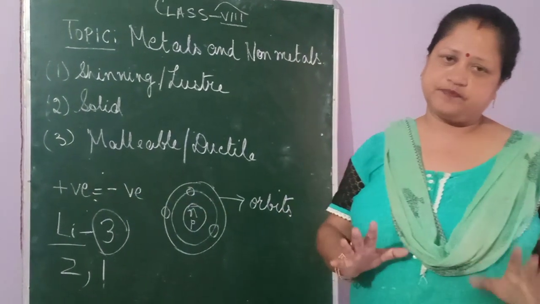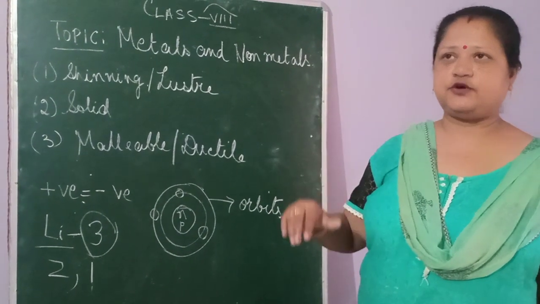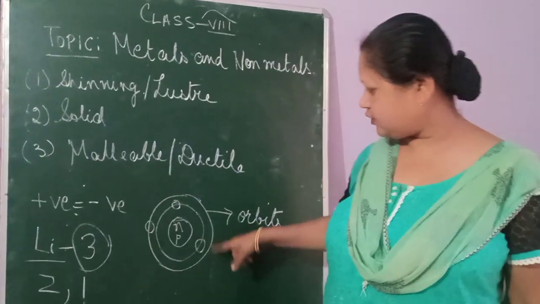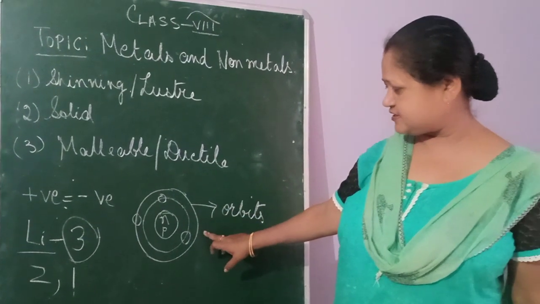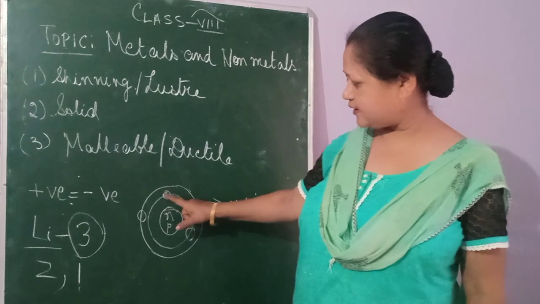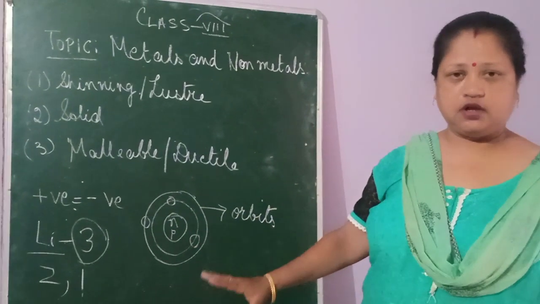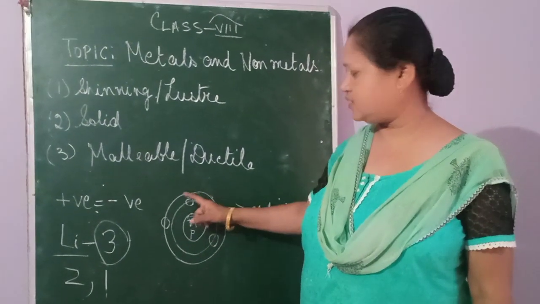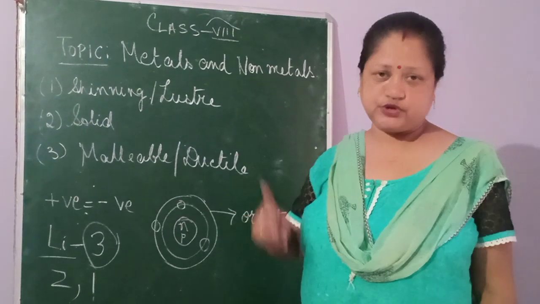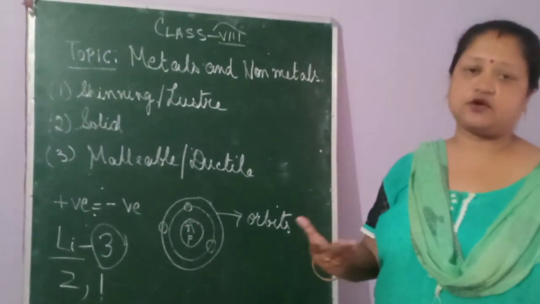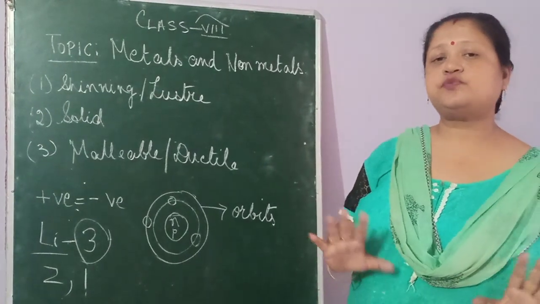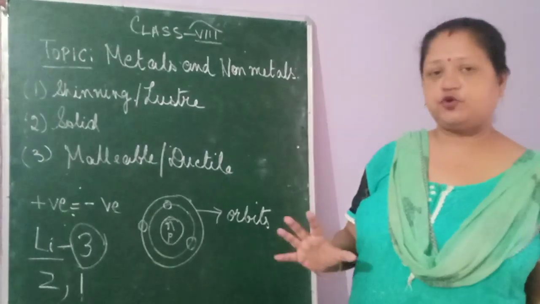In an atom, take this example, this diagram. There is a rule that the first orbit can hold 2 electrons, and the second orbit can hold 8 electrons. Just to make your concept clearer, don't get confused.